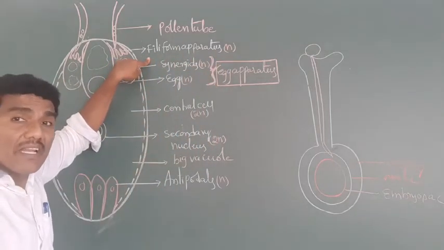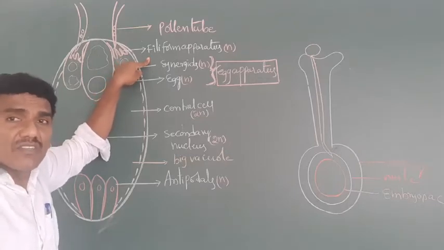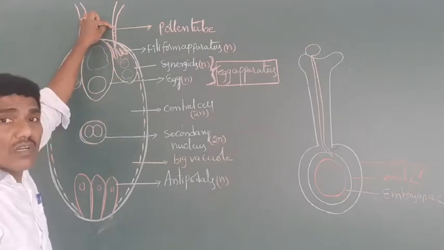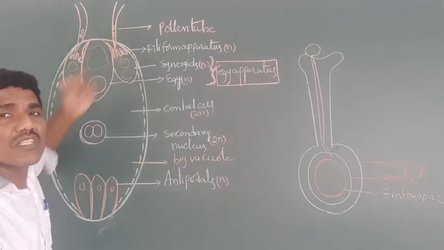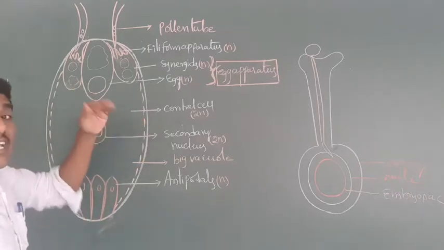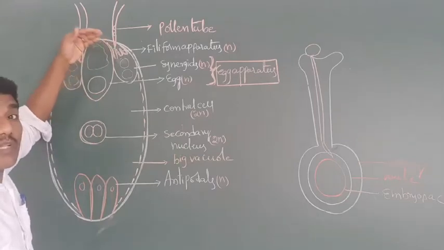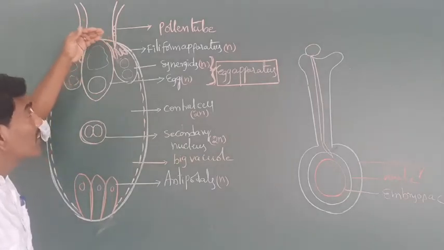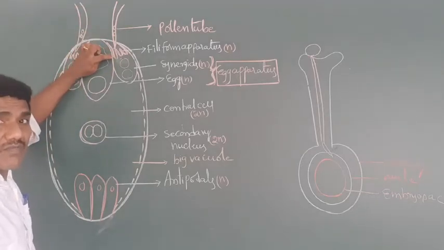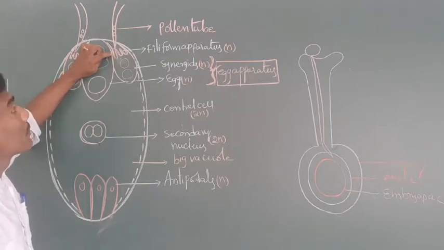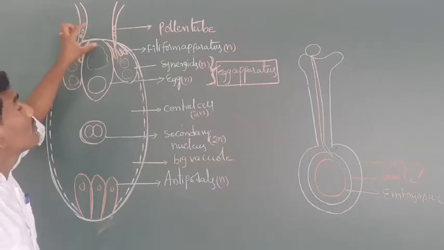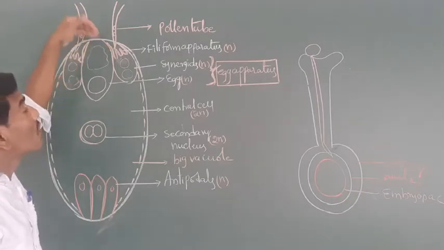From that filiform apparatus, a specific type of chemicals is released. Those chemicals are helpful to guide the pollen tube towards the embryo sac. How does the pollen tube enter inside the embryo sac? Which part of the embryo sac is mainly helpful? That is nothing but the synergids. From the filiform apparatus, specific chemicals are released. Those chemicals are helpful to guide the entry of the pollen tube into the embryo sac.